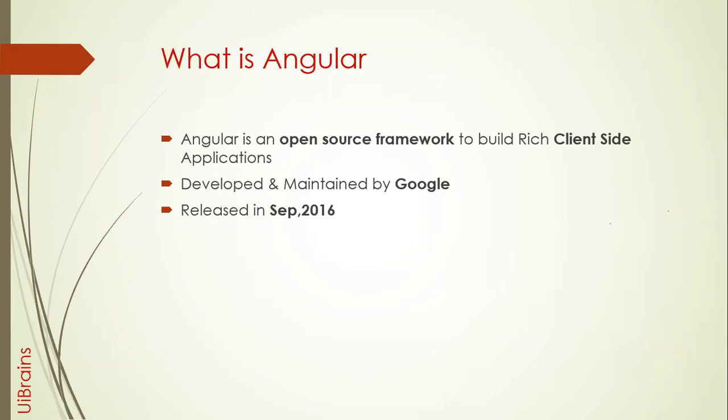The current version is 10. Angular started with Angular 2; Angular 1 means AngularJS. From 2 onwards it has had different versions like 2, 4, 5, 6, and currently 10. In this course, we're going to learn Angular 10.